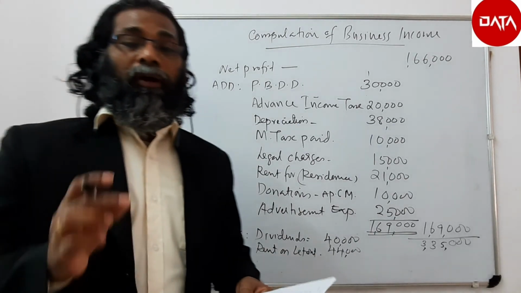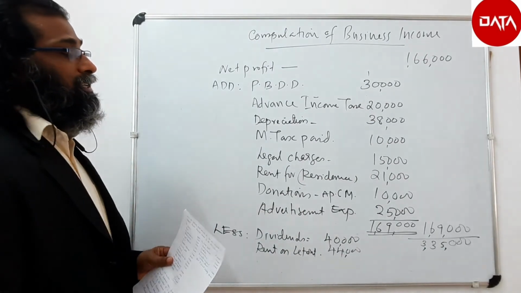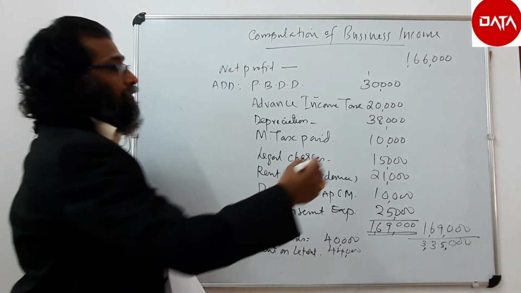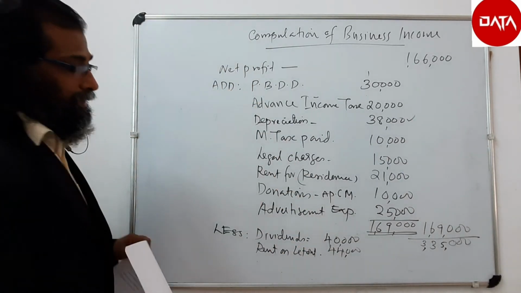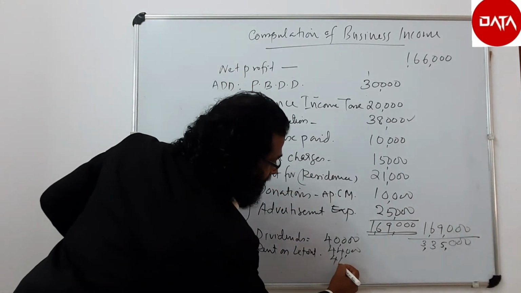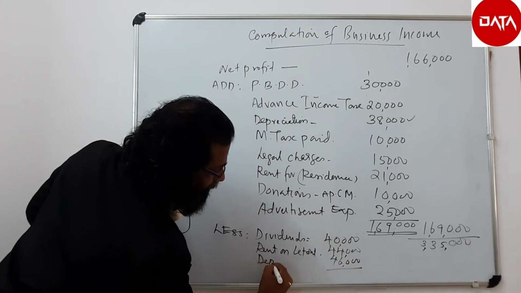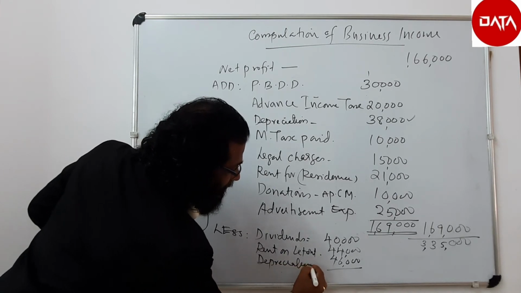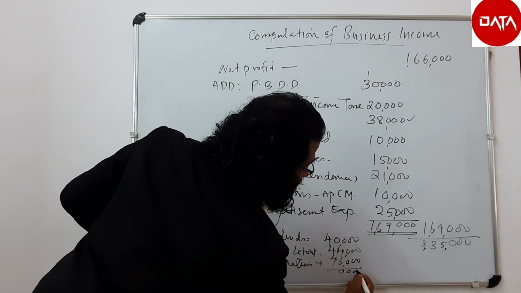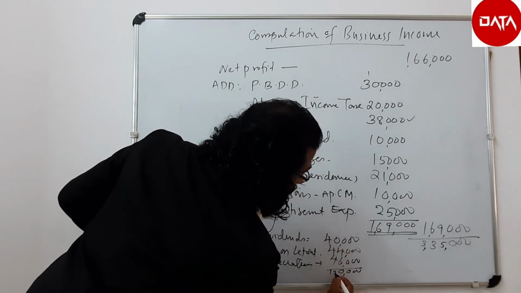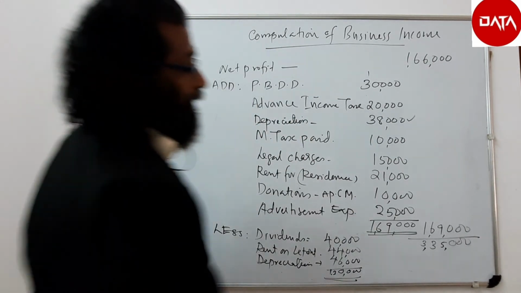Now we have to take one more item, that is depreciation. As per the rule, 46,000 can be taken, but we have taken here only 38,000. So that we added back that 38,000. Now we can deduct 46,000 depreciation, permitted depreciation. Depreciation is equal to 46,000. Therefore, the total is equal to 1,30,000 to be deducted.